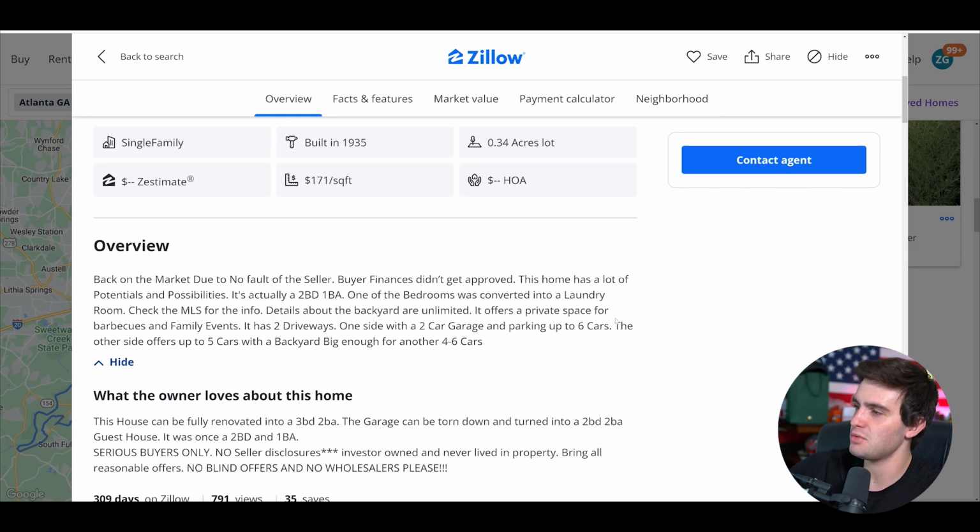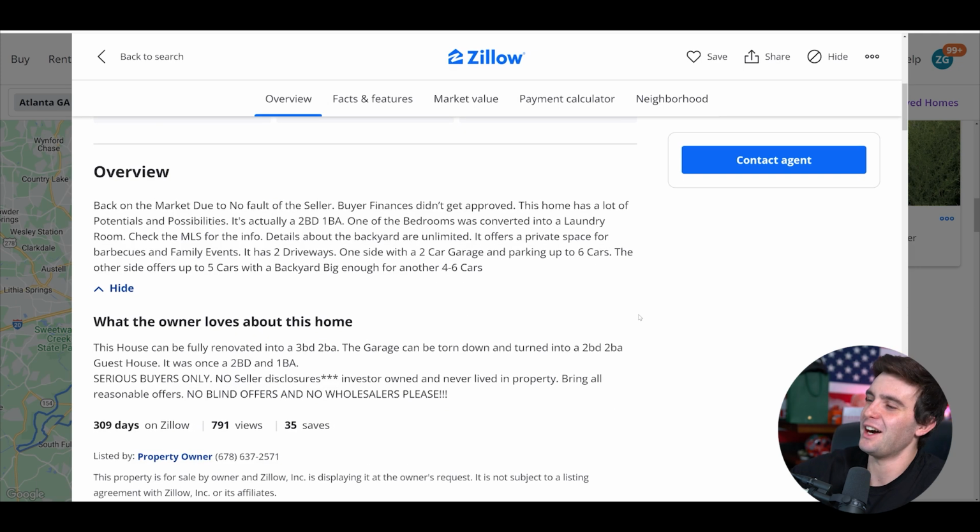And I see the address here, just reading this description. Back on the market due to no fault of the seller. So this is not a market property. This is a for sale by owner. And this is somebody that can't sell their deal. It's been listed for 309 days. Oh boy, this is somebody who does not like to blame themselves. Buyer finances didn't get approved.